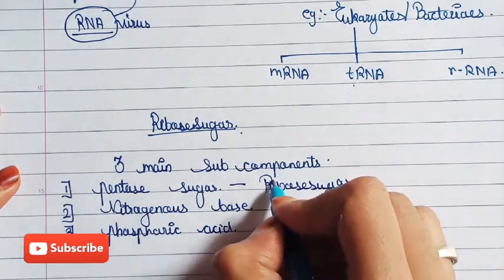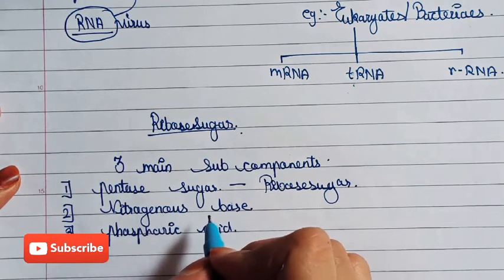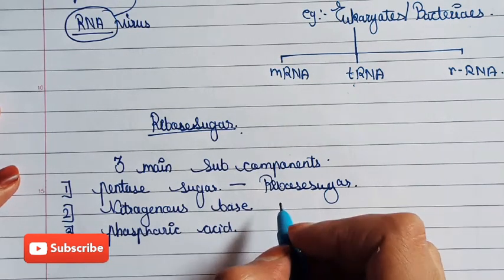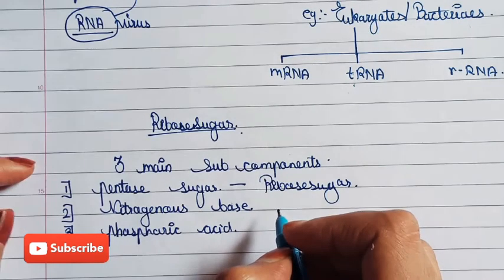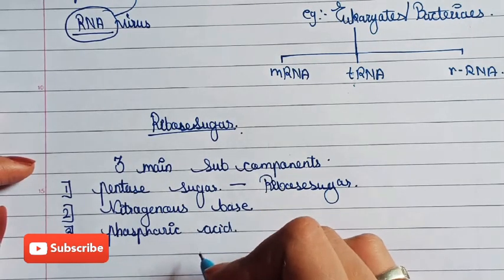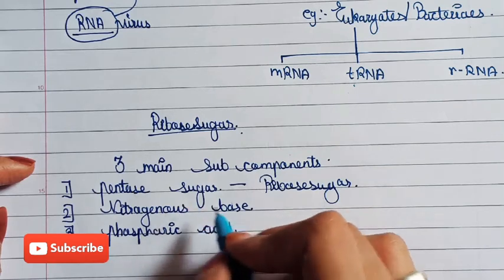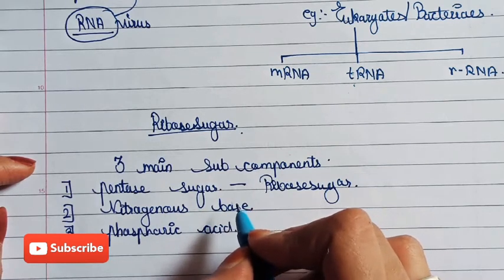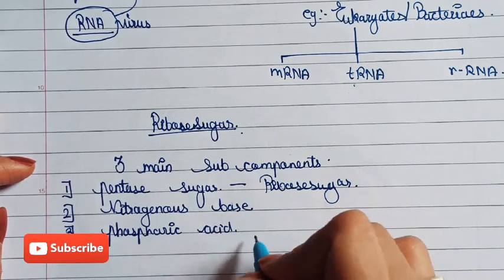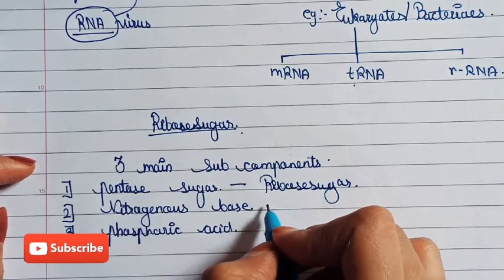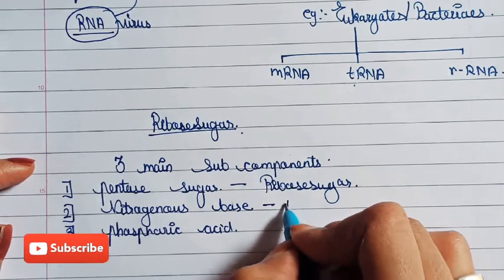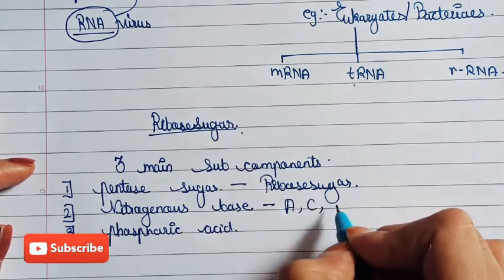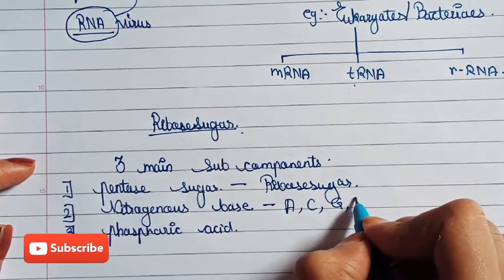If we talk about nitrogenous bases, in case of DNA they are adenine, thymine, cytosine and guanine. And in case of RNA, T is replaced by U. Means the nitrogenous bases in RNA are adenine, cytosine, guanine and uracil.